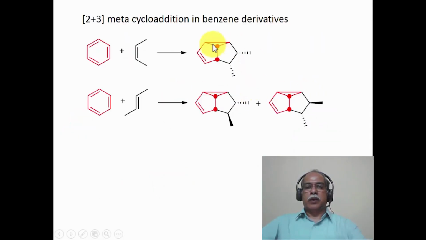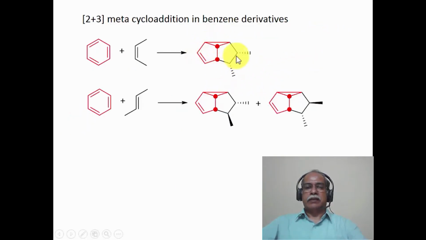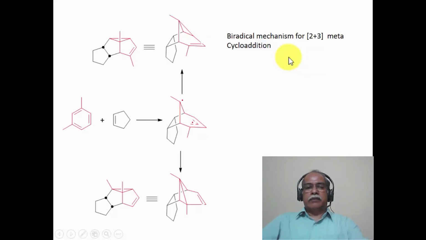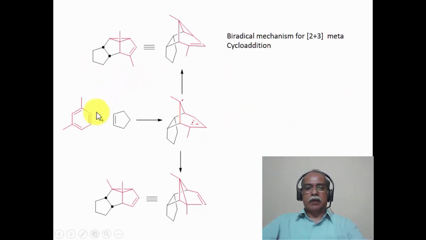So the formation of these three products can be explained on the basis of the 2+3 meta-cycloaddition process. It is a very interesting reaction. You can see here it is a highly strained molecule. A tricyclic molecule is easily produced from benzene by photolysis with a simple olefinic system. Now, the fact that we are invoking a diradical intermediate needs proof as far as the mechanistic detail is concerned. When an azo compound of this kind is decomposed, either this azo compound or this one, it forms the diradical intermediate. The azo compound decomposition also gives the same product as the benzene cycloaddition product.